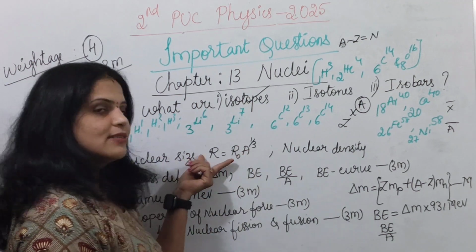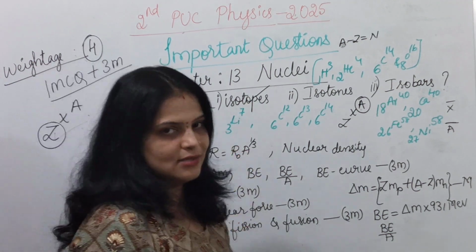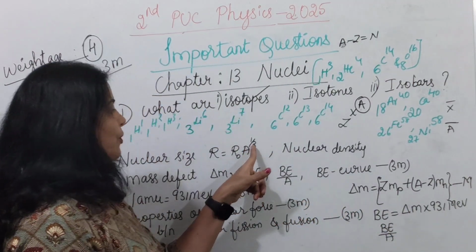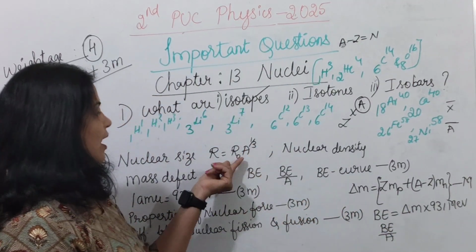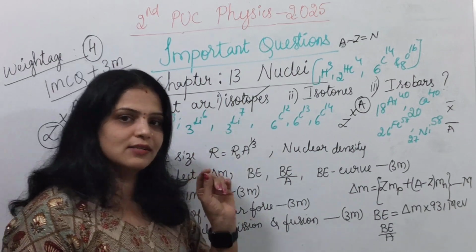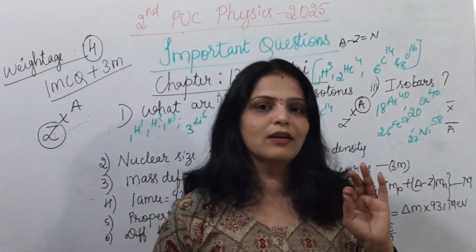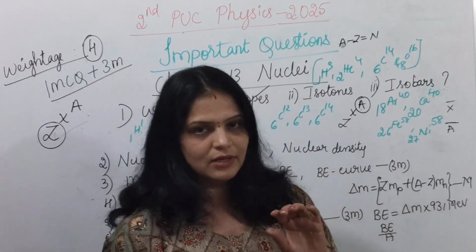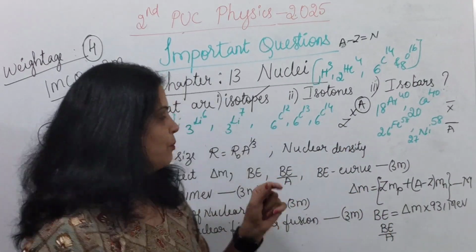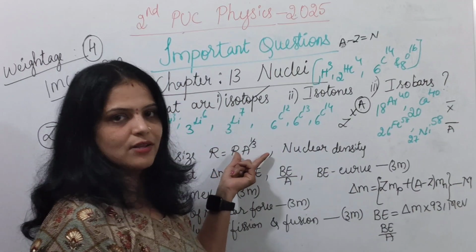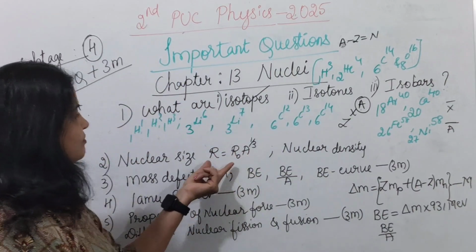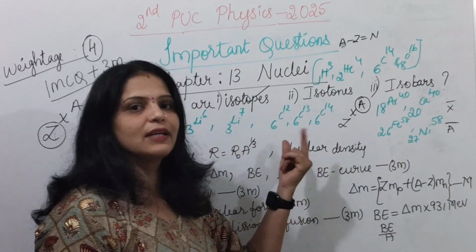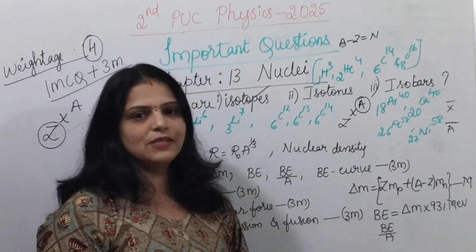Here the radius of the nucleus depends on mass number. How does it depend? It is directly proportional to the cube root of the mass number. Here R0 is a constant, the Bohr radius, which is 1.5 Fermi. And the nuclear density is independent of mass number. All these are expected MCQ questions.